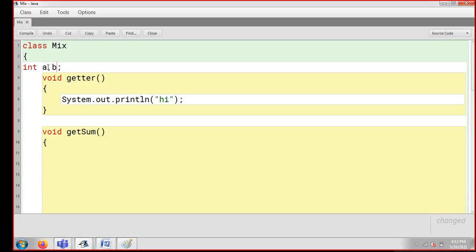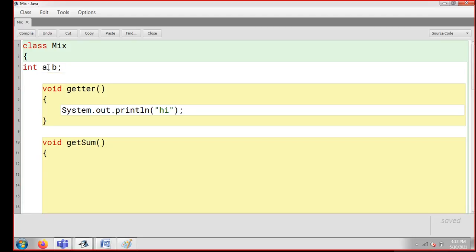Now I would like to take C as a double because A and B I can divide also, and if I want C as a double, I just can take it. So I simply write here double C. So double C I've written here in the getter.